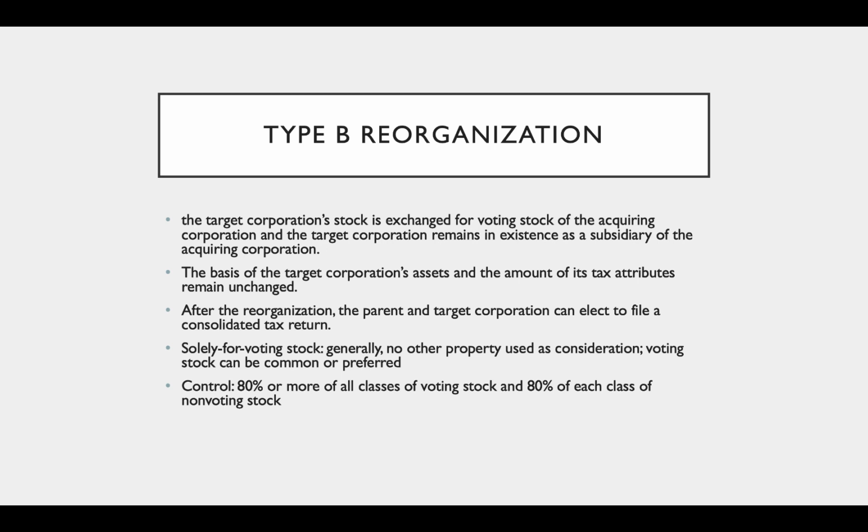This is a transaction solely for voting stock. Usually no other property can be used as consideration. The voting stock can be common or preferred, but it has to be voting. And after the transaction, 80% or more of all classes of voting stock and 80% of each class of non-voting stock of the target have to be transferred.